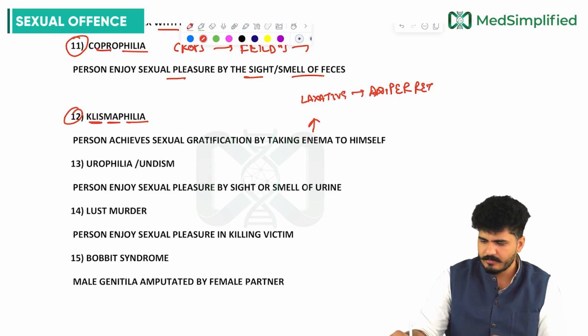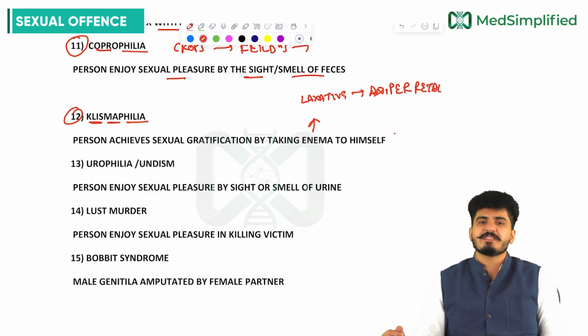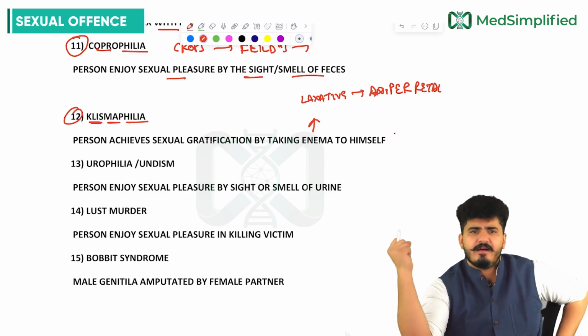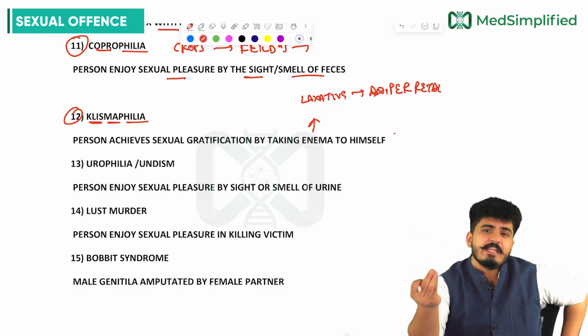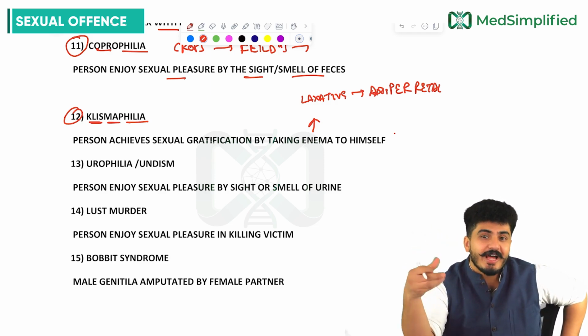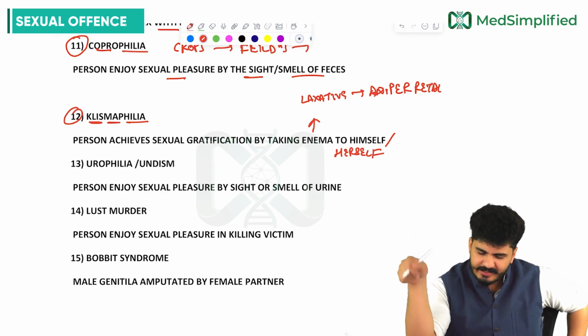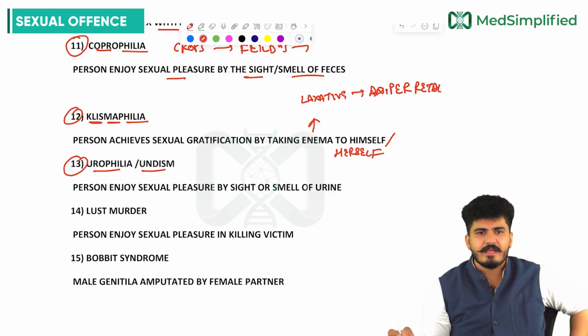It is given to treat constipation, but some people love to have it again and again. The person achieves sexual gratification by taking enema to himself or herself also, not just himself, my dear friends.